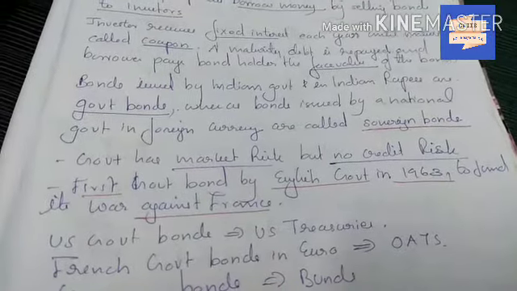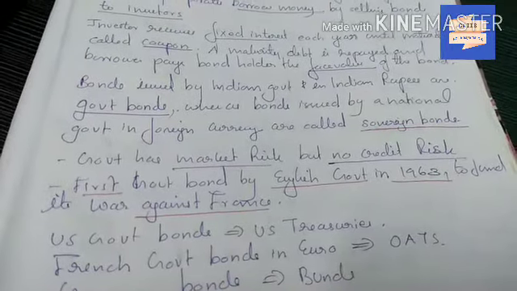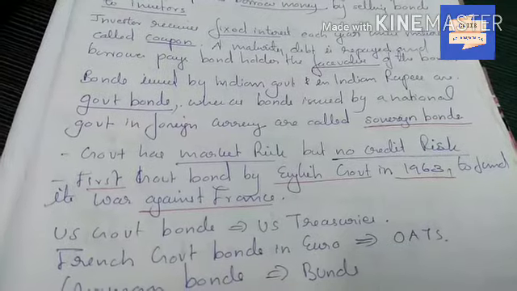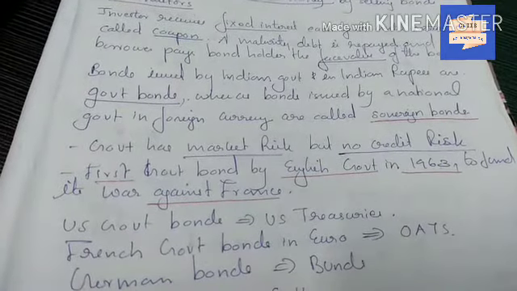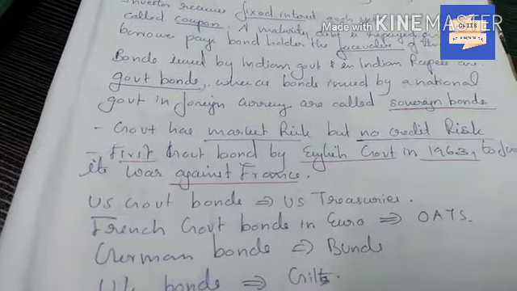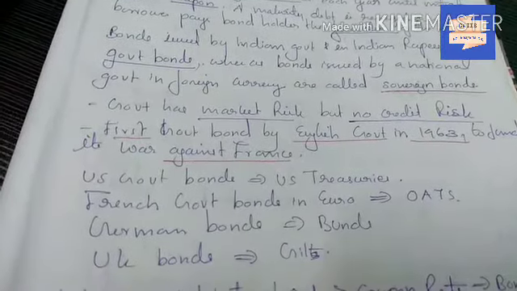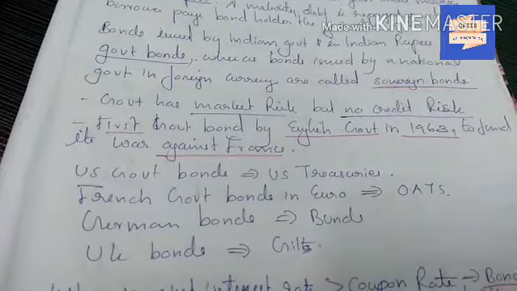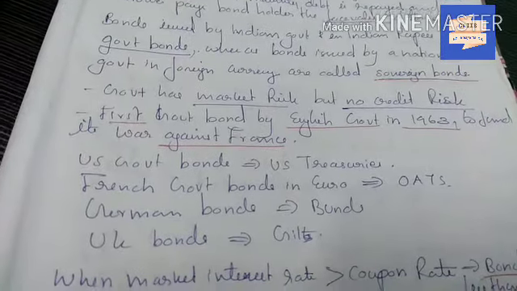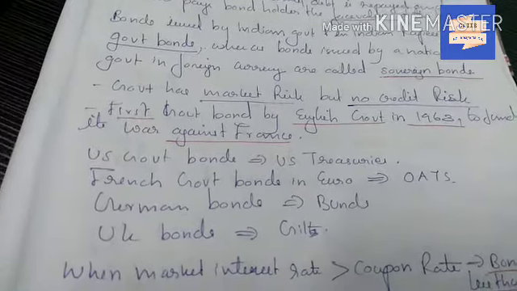Government bonds have market risk but no credit risk. The first government bond was issued by the English government in 1693 to fund its war against France. US government bonds are known as US treasuries. French government bonds in euro are known as OATs. German bonds are known as bunds and UK bonds are known as gilts.